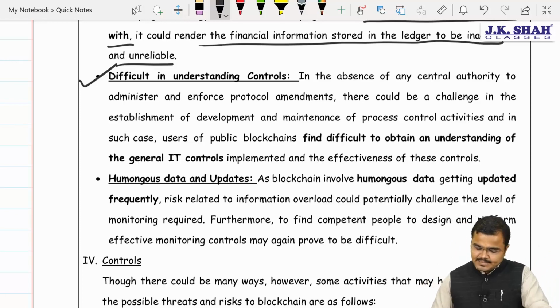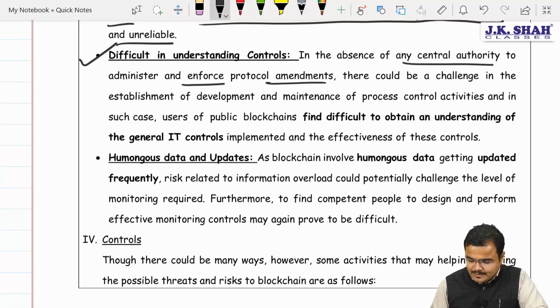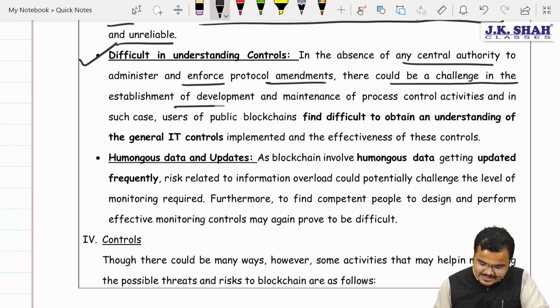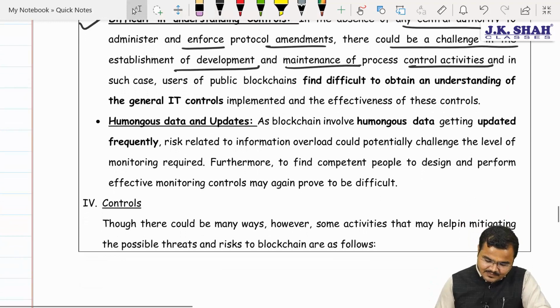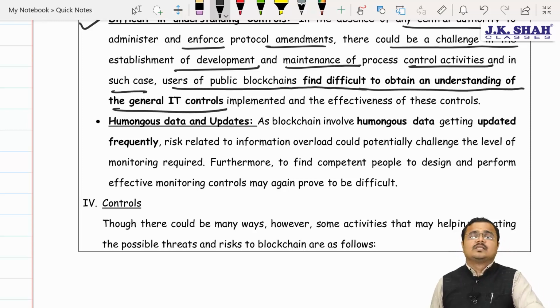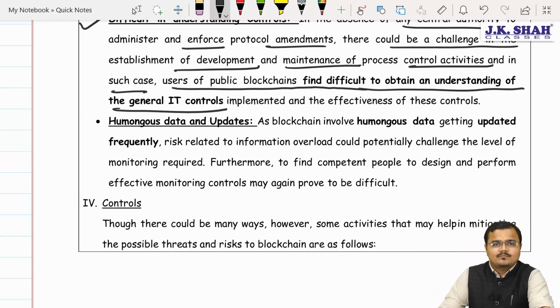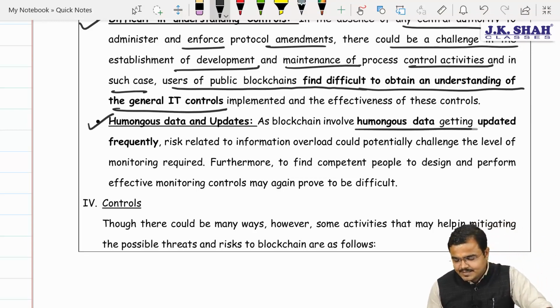Say this. In the absence of any central authority to administer and enforce the protocol amendments, there could be a challenge in the establishment of development and maintenance of process controlled activities. In such a case, users of public blockchain find it difficult to obtain an understanding of the general IT controls they need to implement. Fourth major risk is the humongous amount of data and updates.